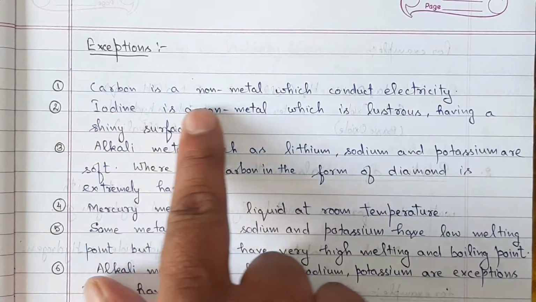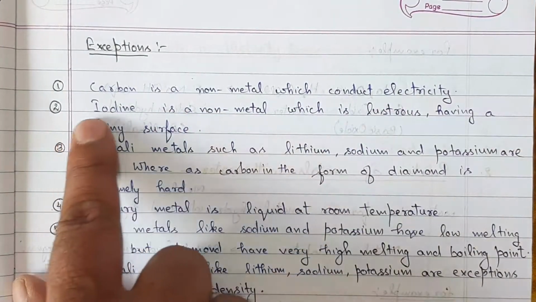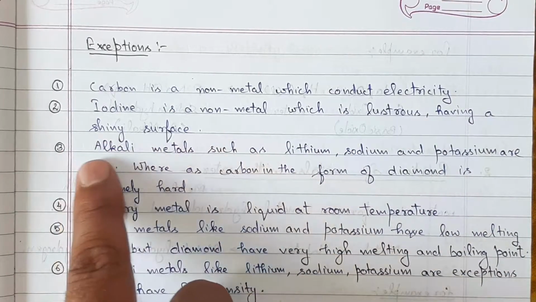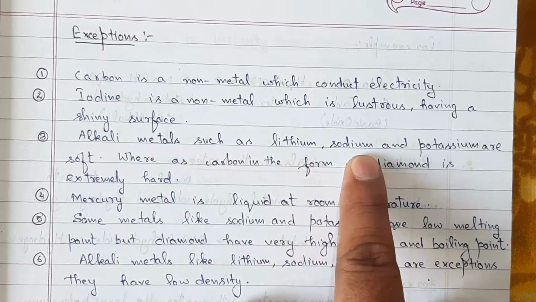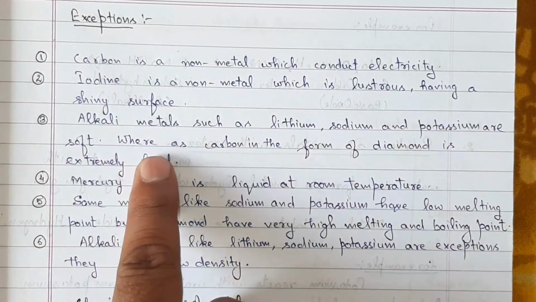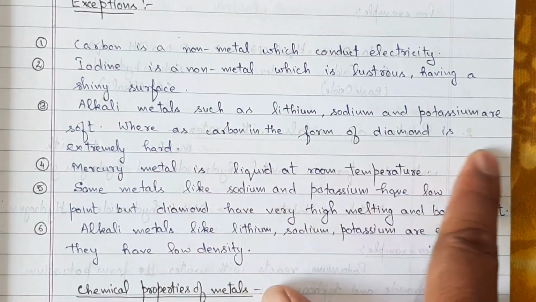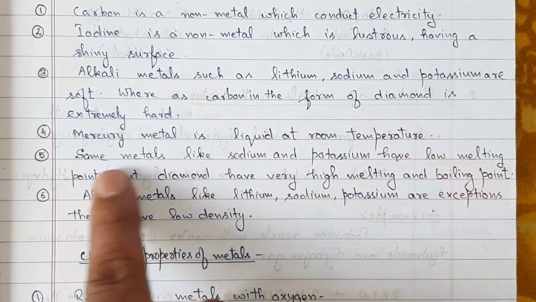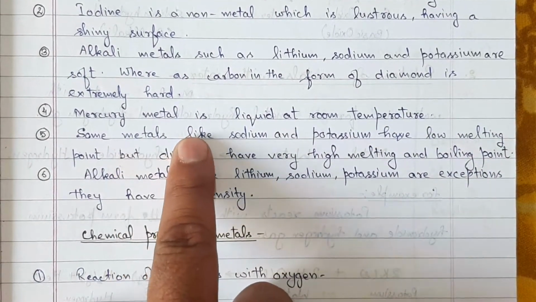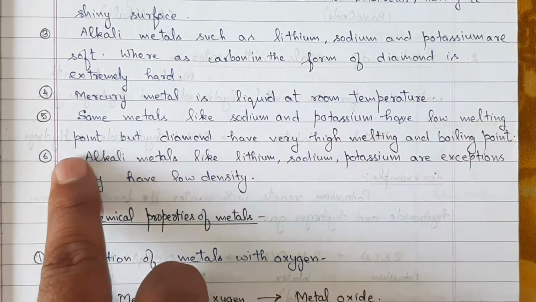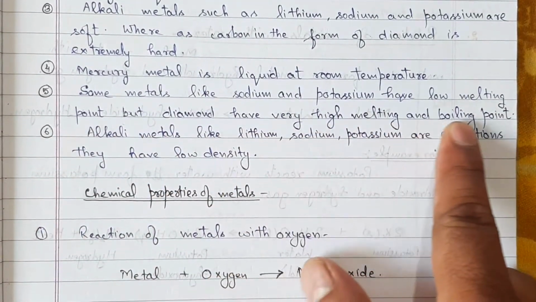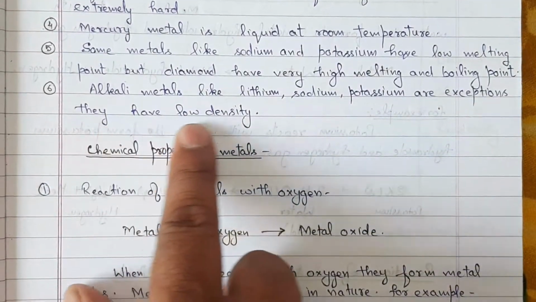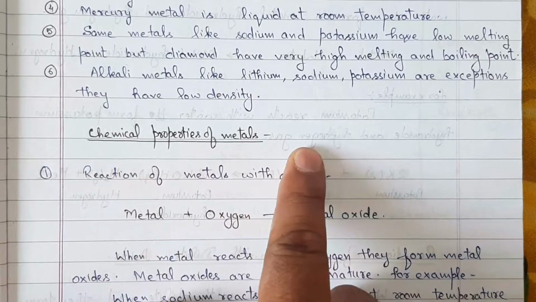Exceptions. Carbon is a non-metal which conducts electricity. Iodine is a non-metal which is lustrous, having a shiny surface. Alkali metals such as lithium, sodium and potassium are soft, whereas carbon in the form of diamond is extremely hard. Mercury metal is liquid at room temperature. Some metals like sodium and potassium have low melting points, but diamond has very high melting and boiling points. Alkali metals like lithium, sodium, potassium are exceptional. They have low density.